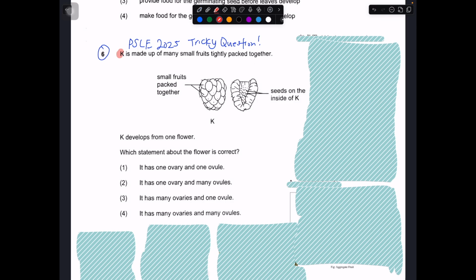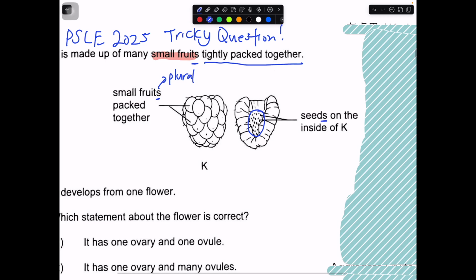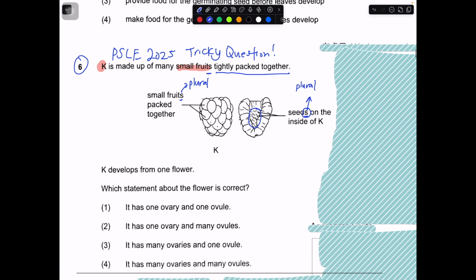It's made out of many small fruits. Notice it's a plural, so they are trying to tell you this fruit has a lot of small fruits within it. They are packed tightly together. Within these small fruits, they show you a lot of black dots. Then they tell you these black dots are actually your seeds. So again, plural. The fruits themselves are plural, and the seeds within the fruits are also plural. So this is the first part that you need to get.